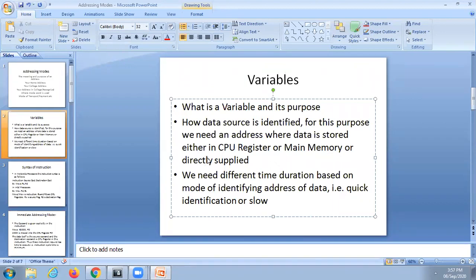Is the response fast or slow? If I call an individual in the class by name, is the response fast or slow?